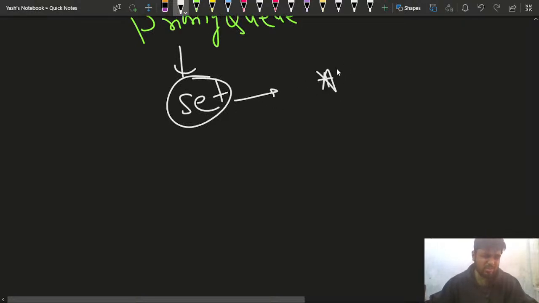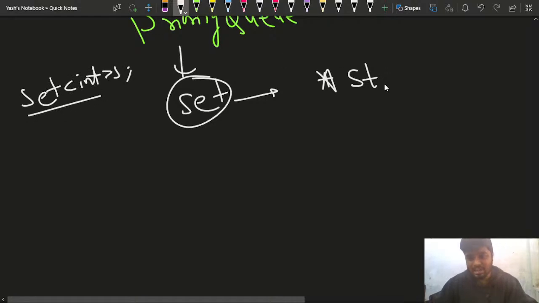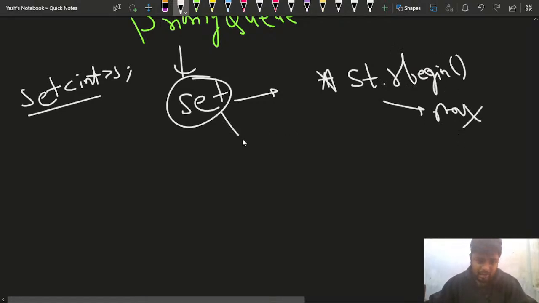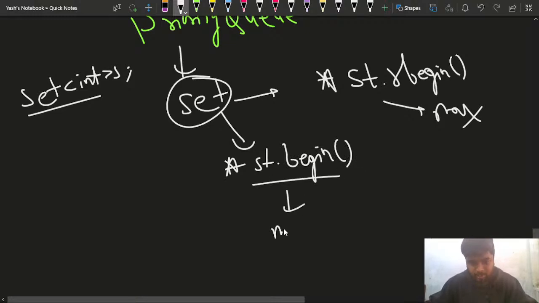If you are using C++, with a set of int named st, star st dot rbegin will give me the maximum element, and star st dot begin, because the start of the set is the smallest element, will give me the minimum element, right? So I can keep on erasing and updating like this.